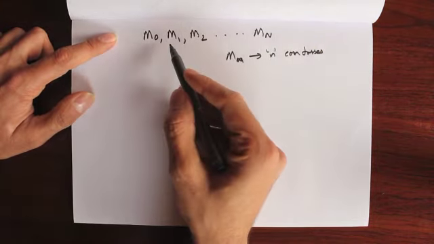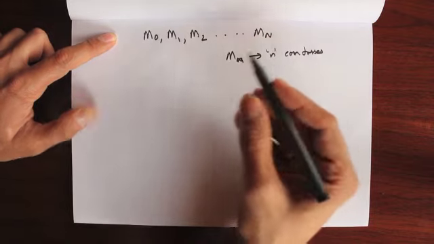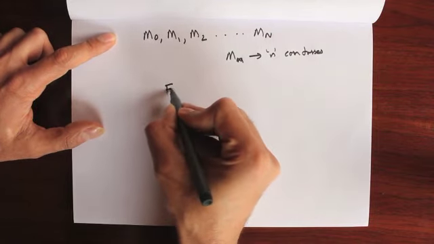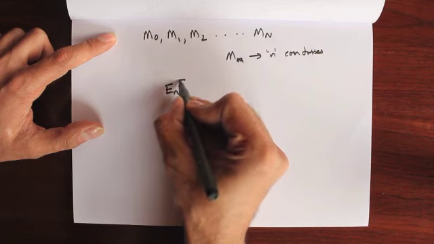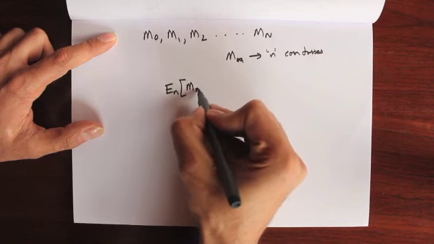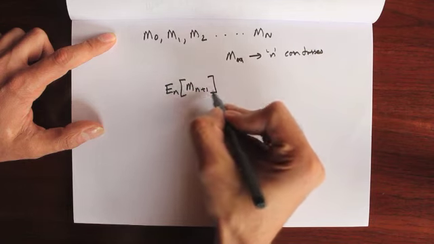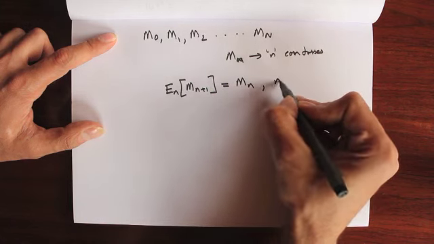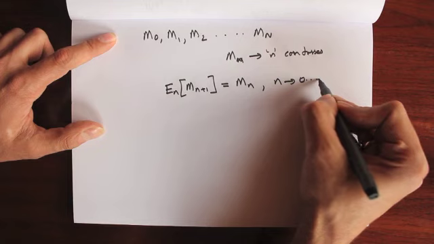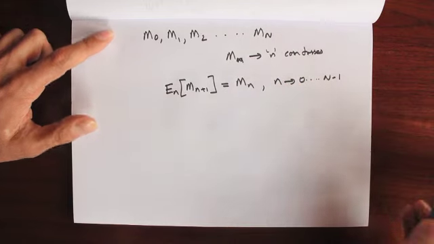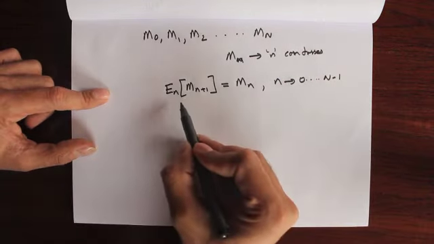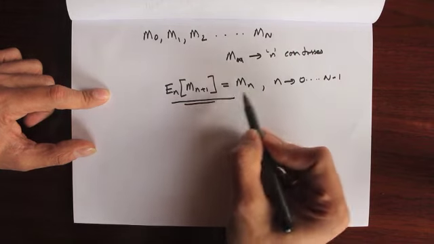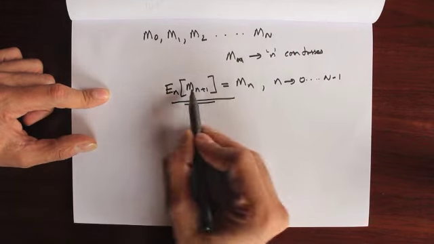Now we say an adaptive stochastic process is a martingale if we take expectation at any time n of the random variable m of n plus 1, then this is equal to m of n for all n from 0 to N minus 1. Okay, so as you can see, this basically is a one step ahead property.